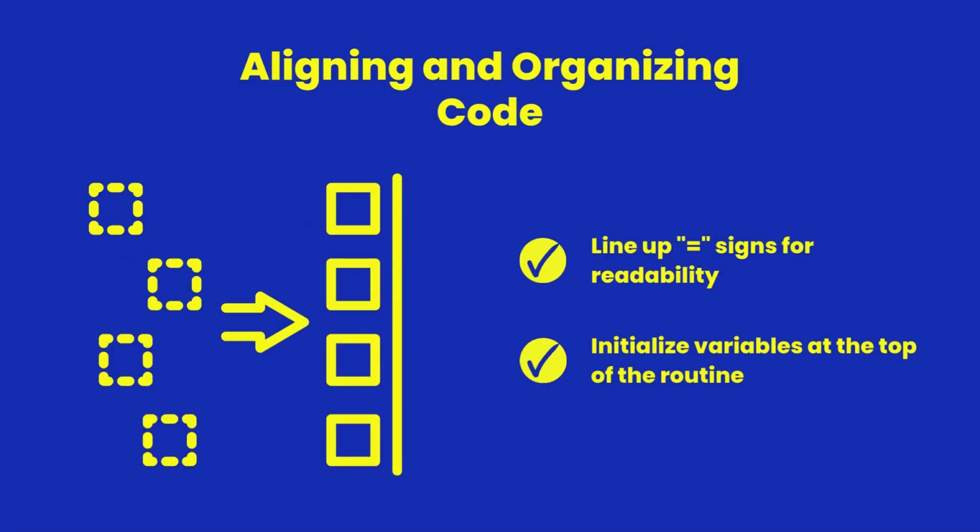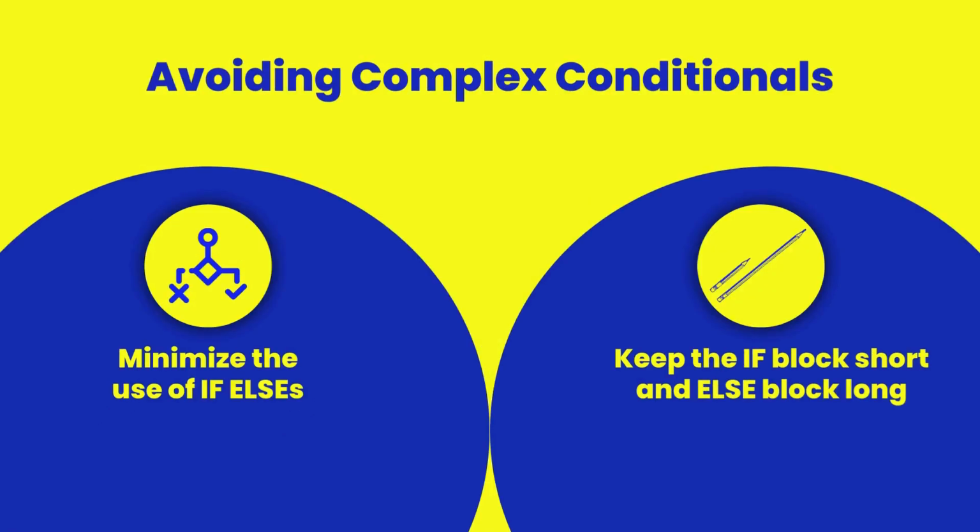When declaring variables, initialize them at the top of the routine. This practice keeps your code organized and easier to follow. If-else statements complicate code and should be minimized. In a well-written program, if-else statements should be rare. If an if-else is necessary, ensure the if block is short and the else block handles the more complex logic.